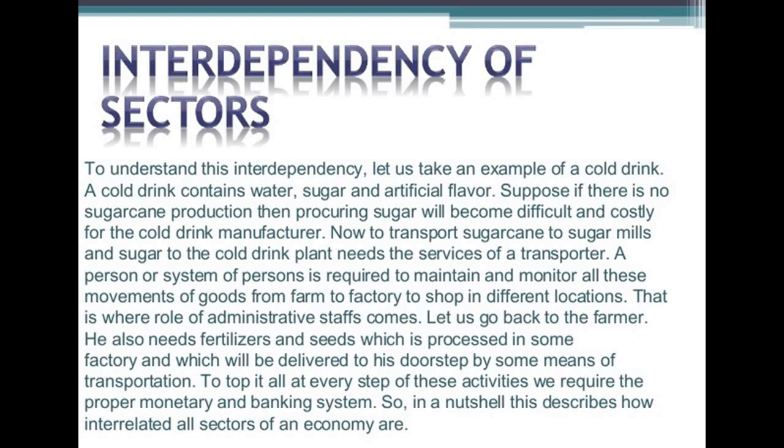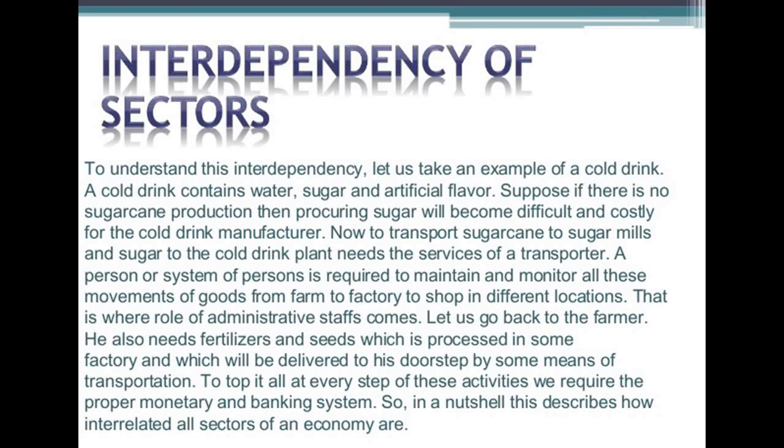And suppose there is no sugarcane production, then procuring sugar will become difficult and costly for the cold drink manufacturer. If there is no sugarcane production, where will the people dealing with cold drink factories get the sugar from?